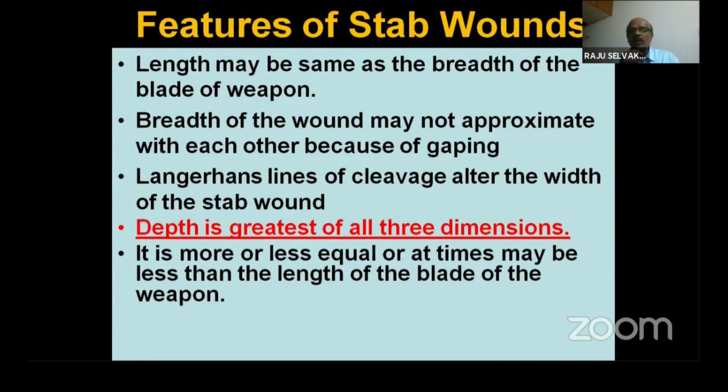It is more or less equal, or at times maybe less than the length of the blade of the weapon, and many times it is equal to the blade size of a knife. In places like the abdomen, it can cause more depth because of the yielding surface. Remember, in a stab wound the depth is more because the weapon enters the body at a perpendicular angle. Next slide, please.